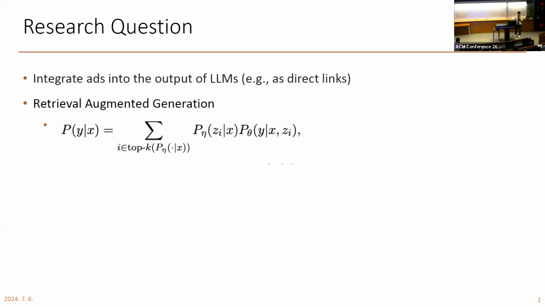And once a user writes a query to the LLM, then it retrieves the top K most relevant documents based on some relevance measures, such as semantic distance from the user's query to the document itself. And then it generates the output after probabilistically selecting the document proportional to the relevance measure.